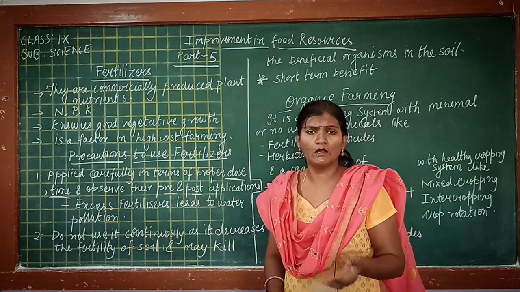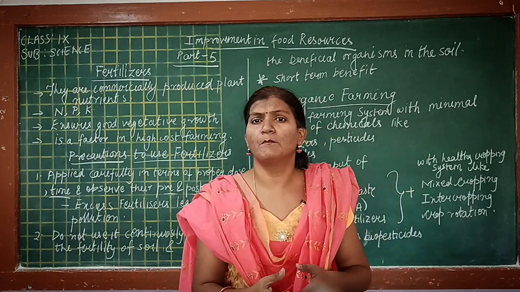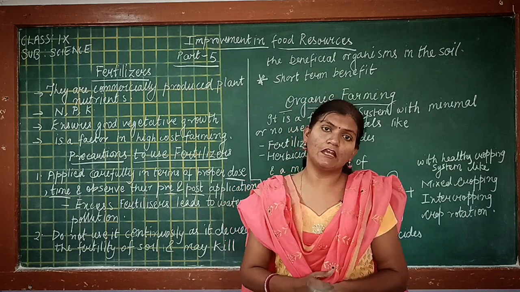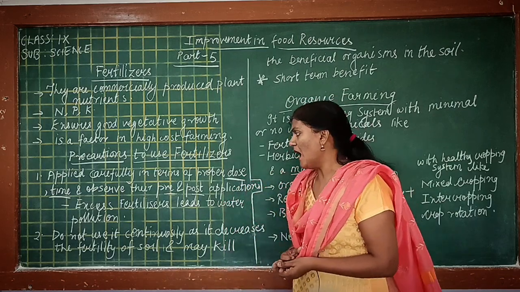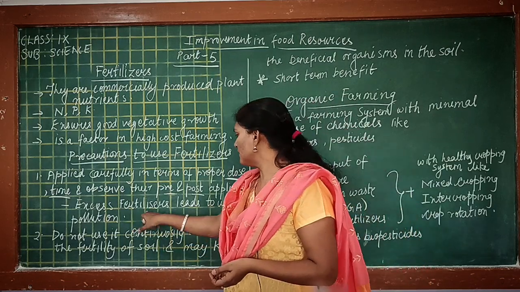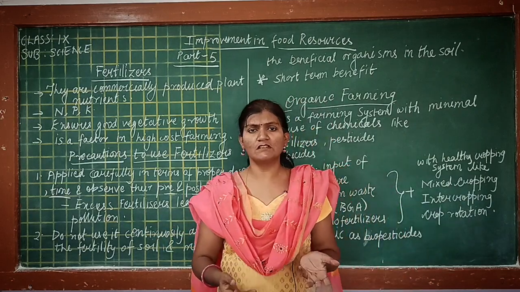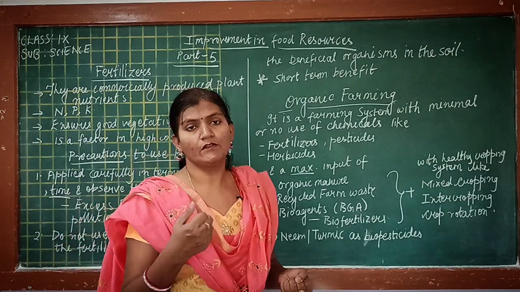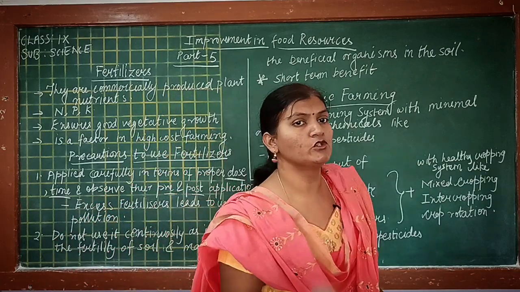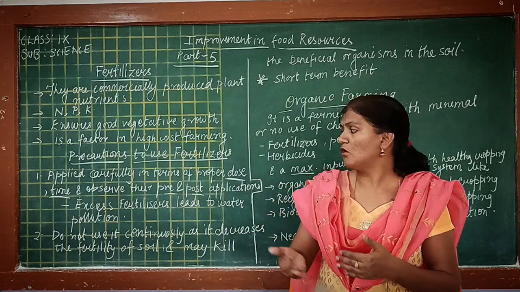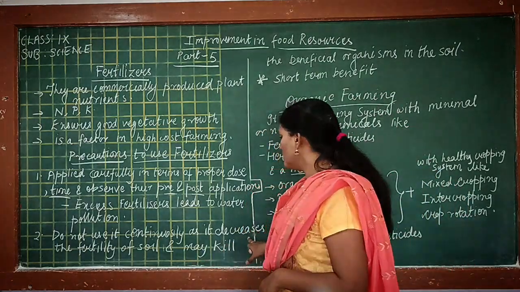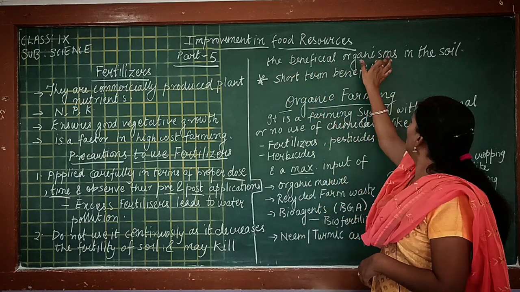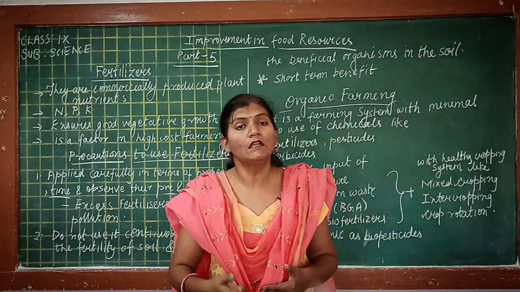It may be a pond, it may be a bagdi, or it may be a river also. So ultimately it will cause water pollution, and then the excess fertilizer leads to water pollution. And obviously if you add more amount of fertilizer and if they are absorbed by the soil, then it will lead to soil pollution also, because of which the friendly microbes, the beneficial organisms in the soil may get killed.